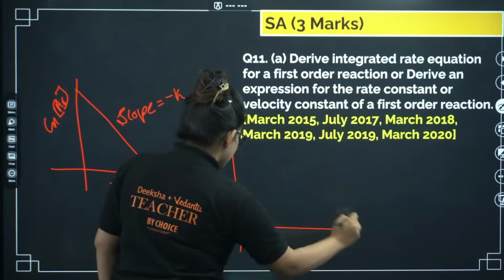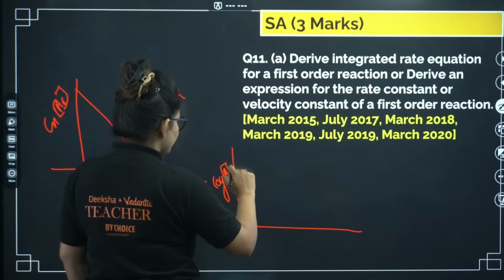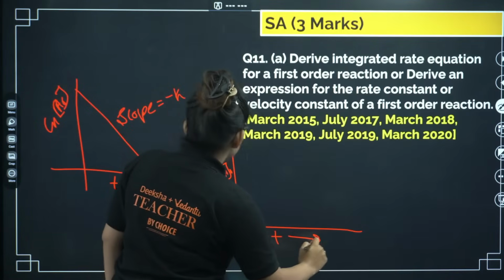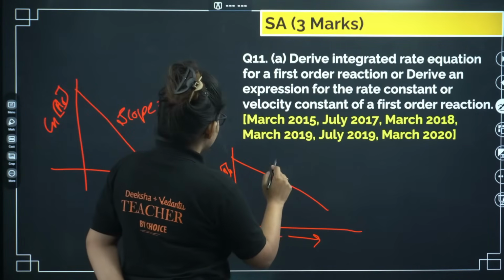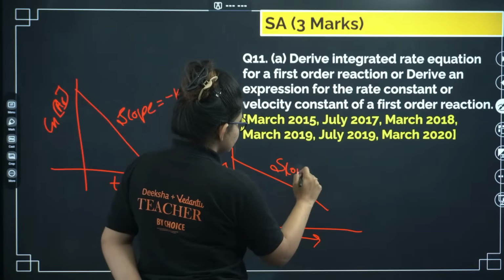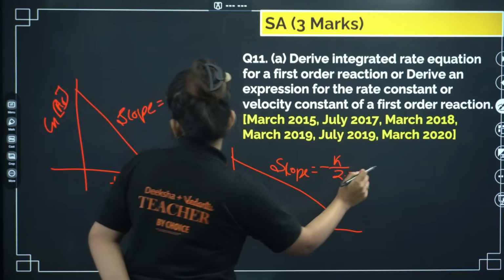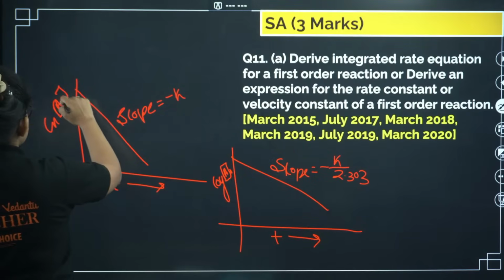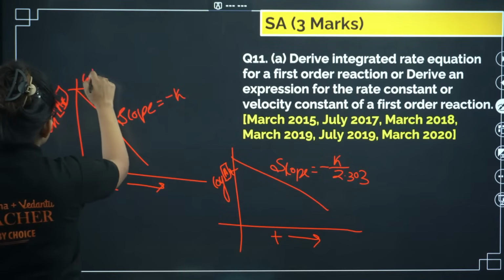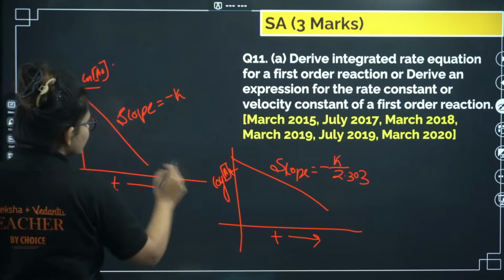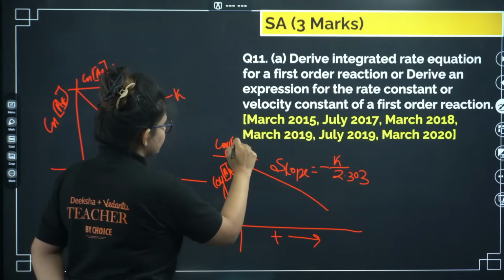Now if I do the same graph with respect to log of A naught versus T, there is a difference between ln and log, which we also explained last day. Here you can see the slope value you will get is minus K by 2.303. Let me tell you the intercept as well. This is AT. The intercept value you will get is ln of A naught, and here the intercept value you will end up with is log of A naught.